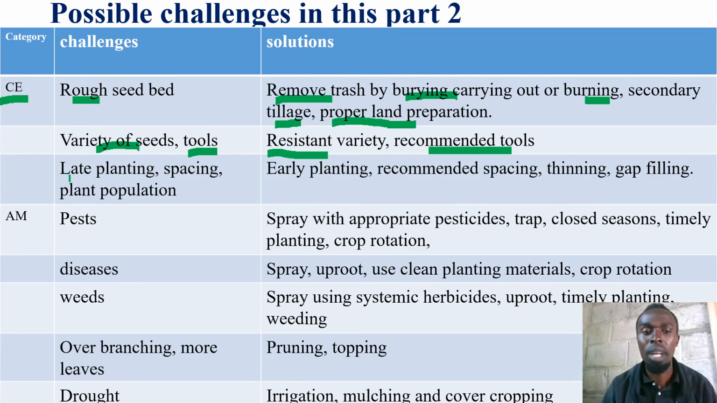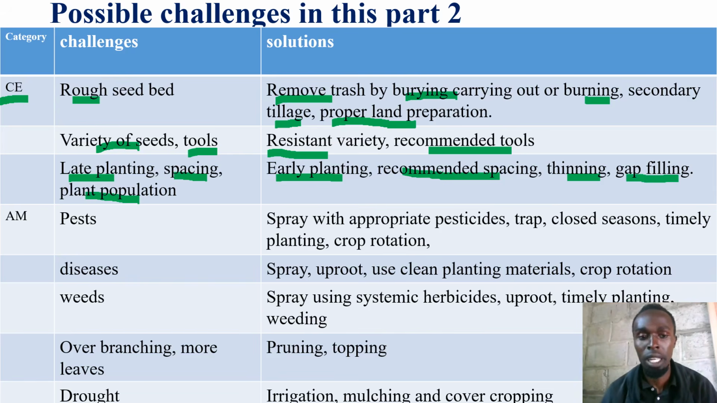Then there may be issues of late planting. Please recommend or give a solution of early planting. There may be issues on spacing. Members, use recommended spacing. This one I said it may be provided. Don't ask me why I didn't have the material about spacing. I'm not saying it's a guarantee. They may provide or they may not, but use the recommended spacing. Maybe issues on plant population. We are saying those gardens that are overly populated, can we practice thinning? Those gardens that are underpopulated, can we carry out gap filling?